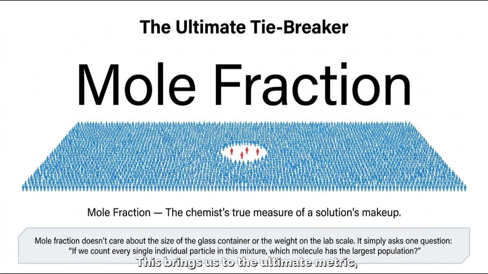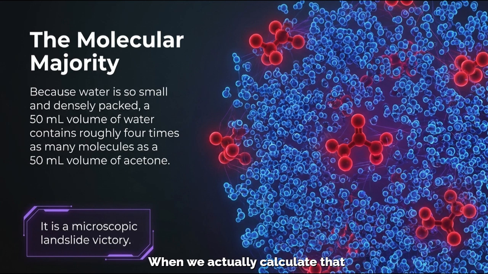This brings us to the ultimate metric, the mole fraction. This is a chemist's true measure of a solution composition. While volume looks at space, the mole fraction ignores space entirely and asks one fundamental question. If we were to count every single individual particle in this entire mixture, which molecule possesses the largest actual population? When we actually calculate that population, we uncover the molecular majority.